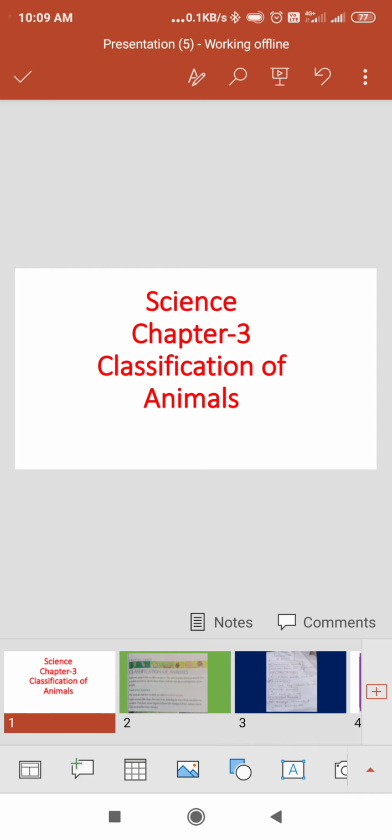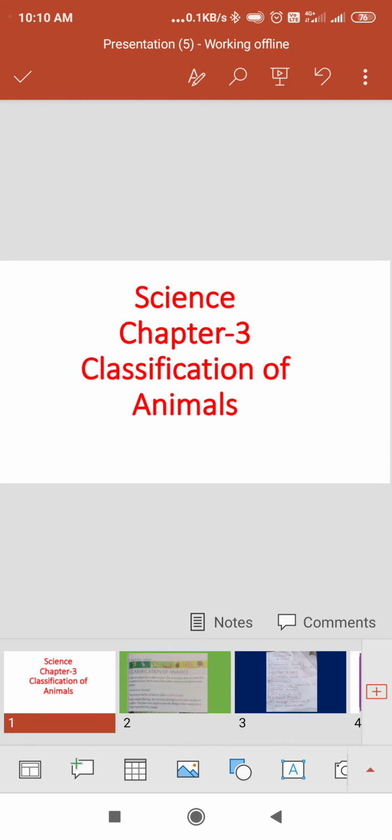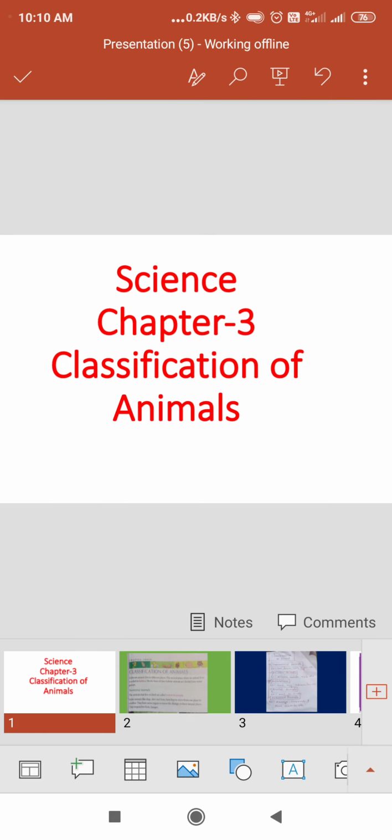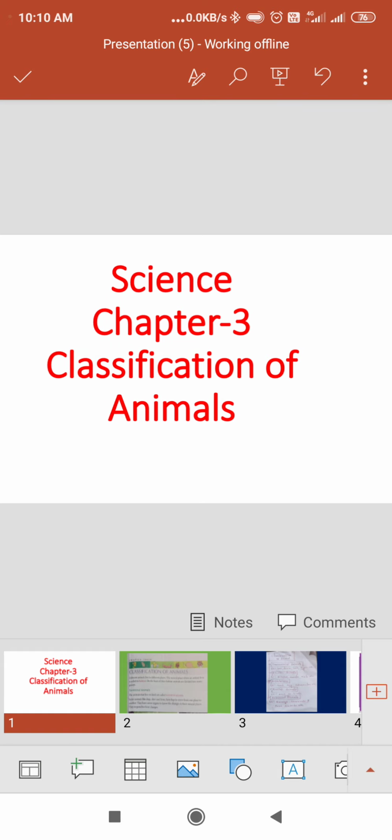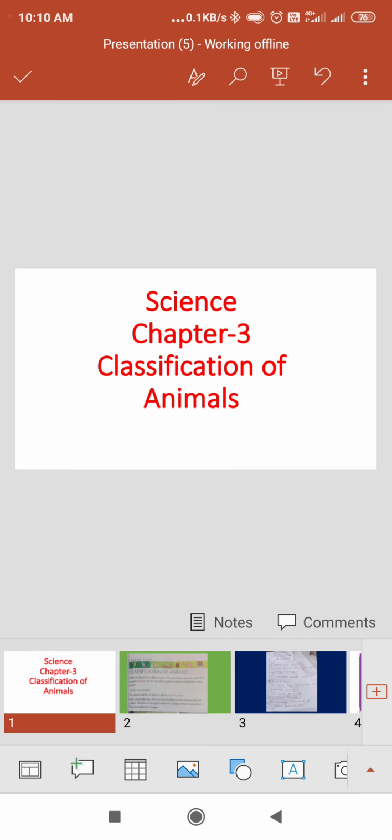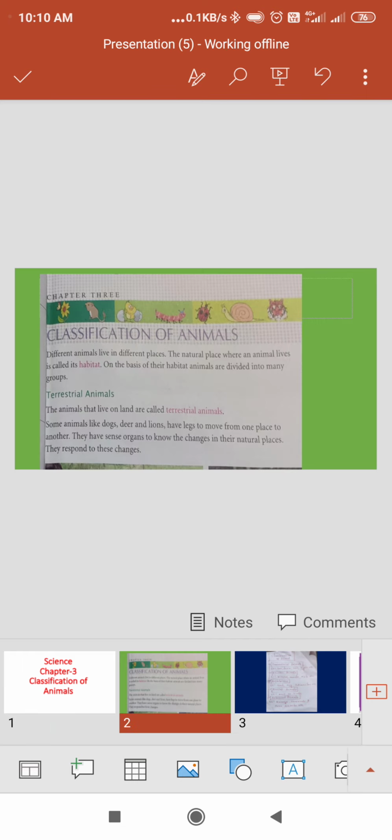Like this, we are living in a house. Some are living in the forest, some in water, some under soil, some in a nest, and some inside the tree trunk. So, according to their living styles, they are classified into 5 types.